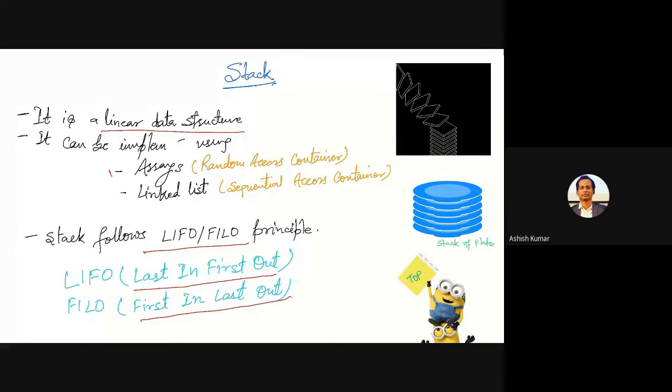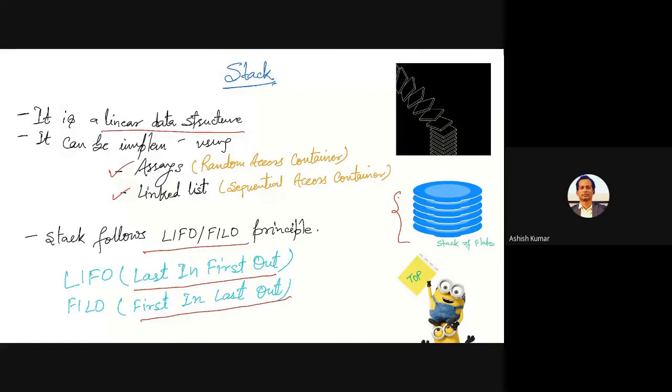Stack can be implemented using arrays as well as linked list. We will be following the array way, and later when we cover linked list, we'll discuss stack implementation using linked list also. You can see the figure here, a stack of plates where one plate is kept over the other. You cannot pull the plate which is at the bottom or in the middle, because if you pull from the middle, everything above it will drop. Same way, if you pull the bottom one, everything else at the top of it will be dropped.